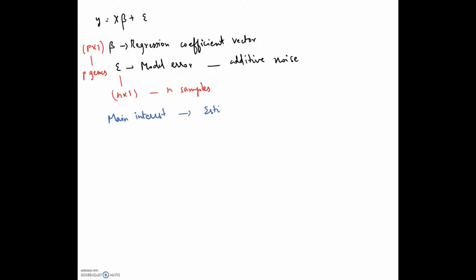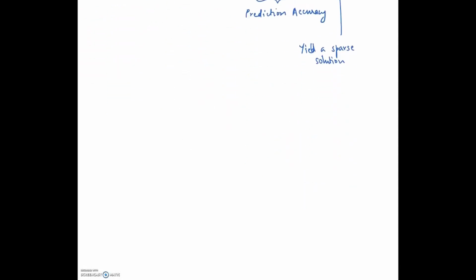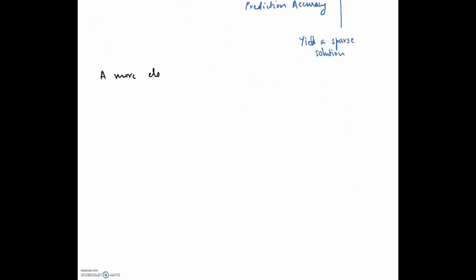Lasso has been proposed to address the feature selection problem by imposing a sparseness constraint on the regression coefficients. So the objective function is given by that, and the L2 norm in the first term accounts for prediction accuracy while the L1 penalty term yields a sparse solution. Though Lasso is pretty successful, however, if some relevant features are highly correlated with each other, Lasso tends to arbitrarily select only a few of these, ignoring the rest.